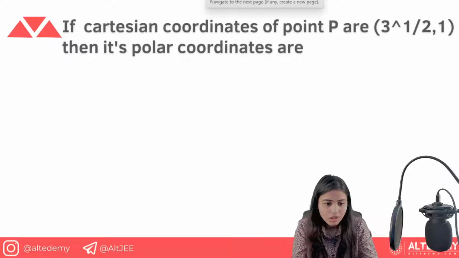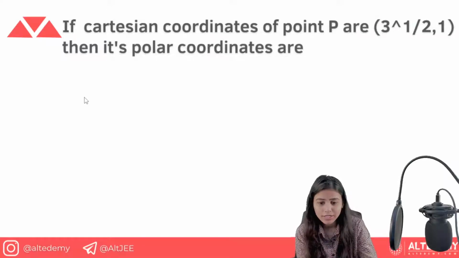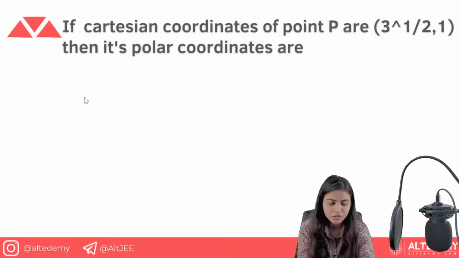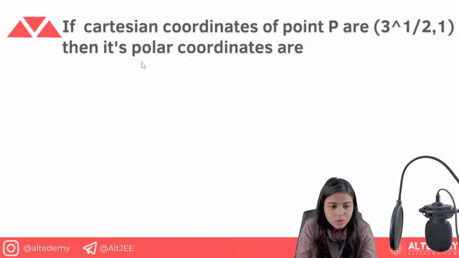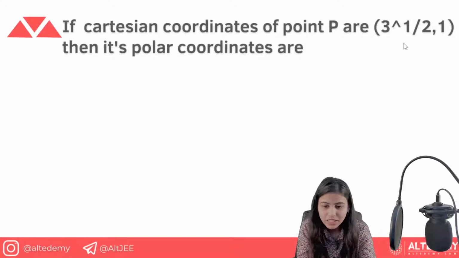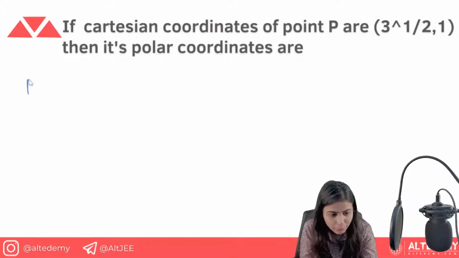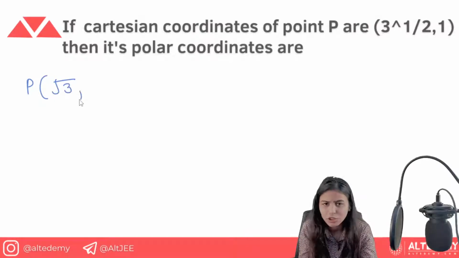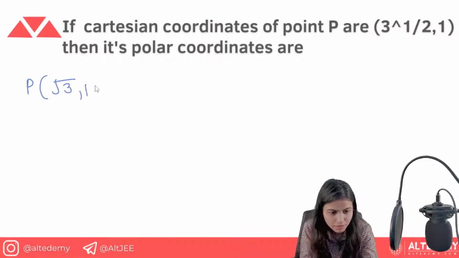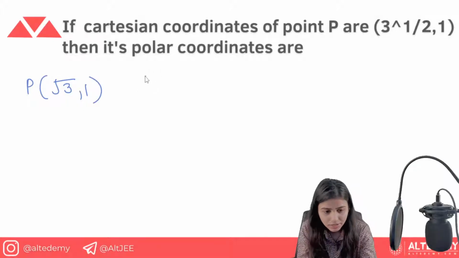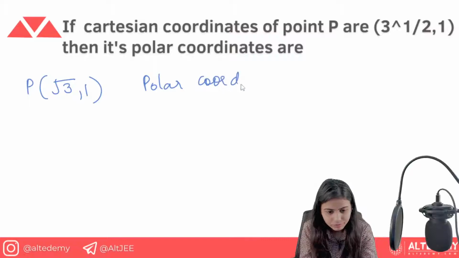Now if Cartesian coordinates of point P are this, then what are its polar coordinates? Just the theory which we have done about the interconversion, we are doing the same thing. So if Cartesian coordinates of point P are, it is given, P is given to be under root 3, comma 1, then its polar coordinates are. So how do we do it?